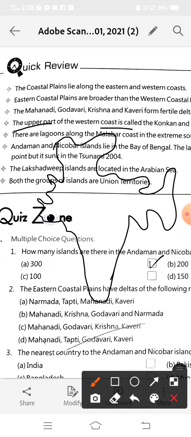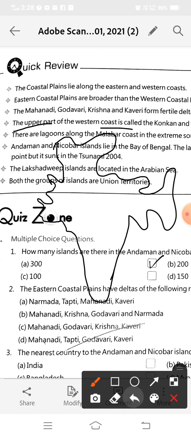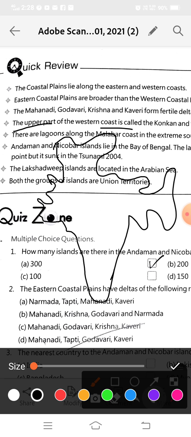What does it say here? The upper part of the western coast. Here is the western coast. This is our western coast. So the upper part of the western coast is called Konkan.